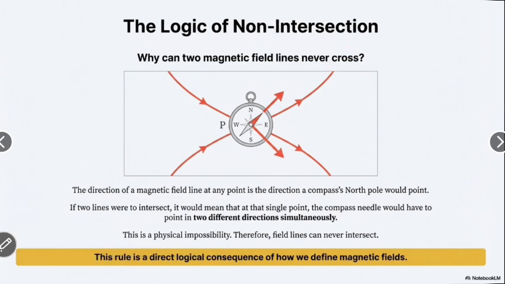If two lines were to intersect, it would mean that at that single point the compass needle would have to point in two different directions simultaneously. This is a physical impossibility. Therefore, field lines can never intersect. It means two lines never intersect at any point.